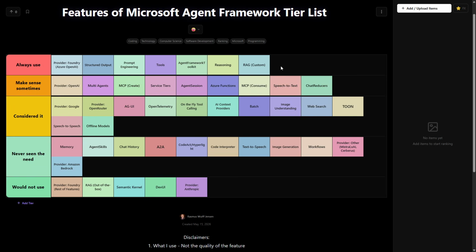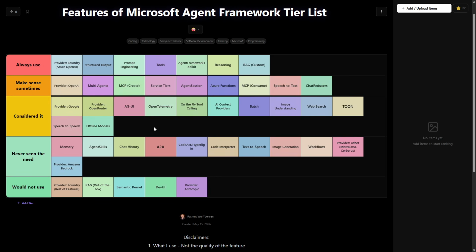And as I mentioned in those videos, that's like 90 to 95% of everything you need to do, and you can see that happening here. Sometimes, yeah, multi-agent, sometimes MCPs, service tiers, agent session, probably a little high, but still. And slowly getting into more and more niche features.